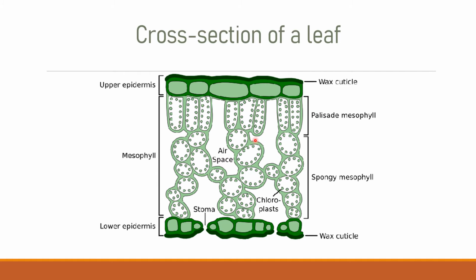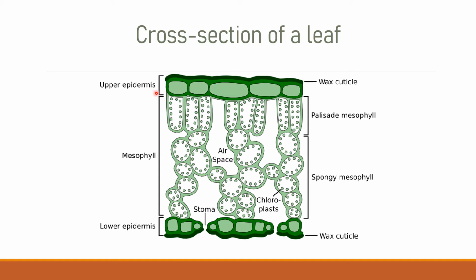Now let's have a look at a cross section of a leaf. When light falls on the leaf, it is covered with the topmost structure called the waxy cuticle. So the top part of the leaf is covered with a cuticle layer.